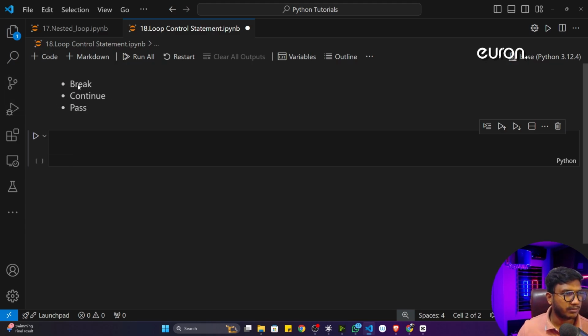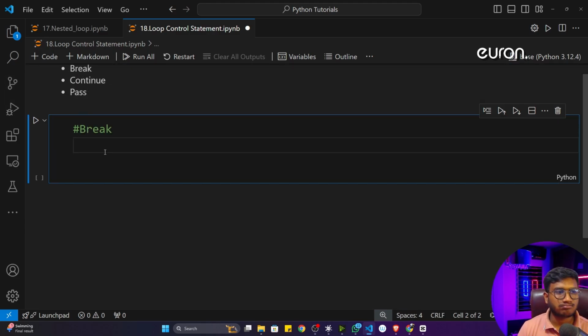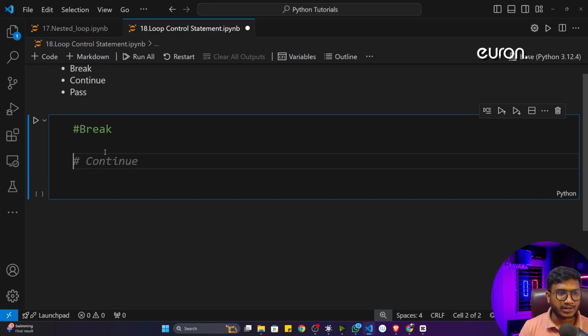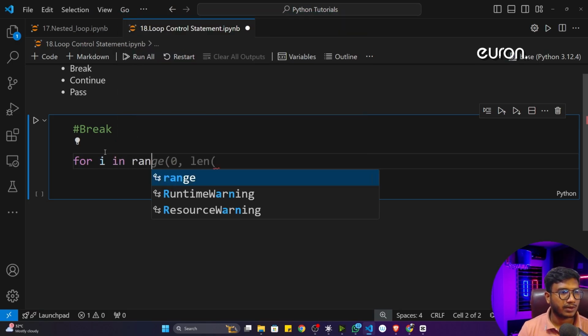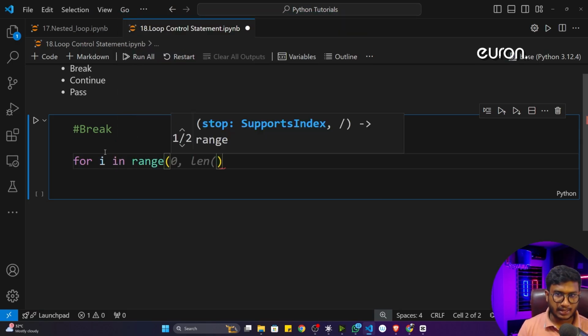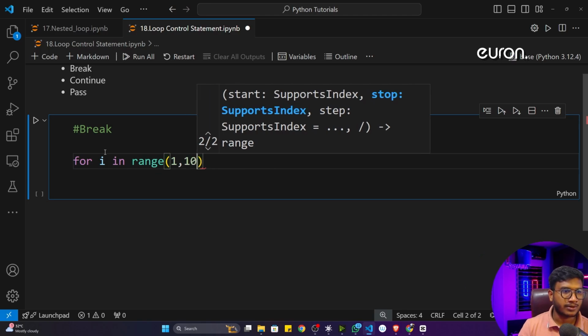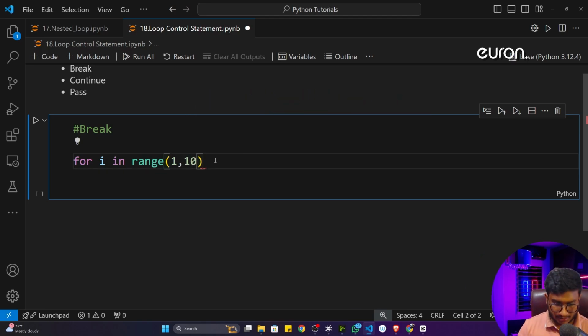Sometimes in programming you need to break your loop. You need to stop your loop whenever some condition is matching. Let me show you one example of what I'm trying to say. Let's say here I'll just write a for loop. For i in range, and here I'll mention 1 to, let's say, 10. So it will print the numbers 1 to 10.